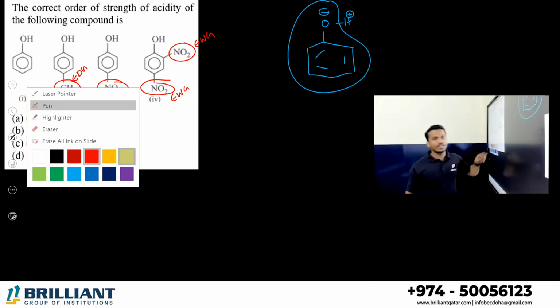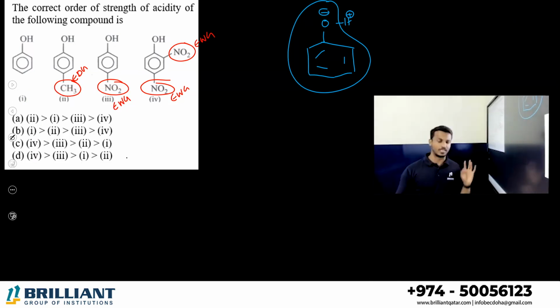Those who don't know what is electron donating and electron withdrawing, I will give you a list.